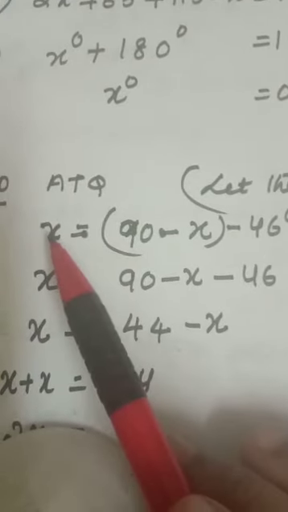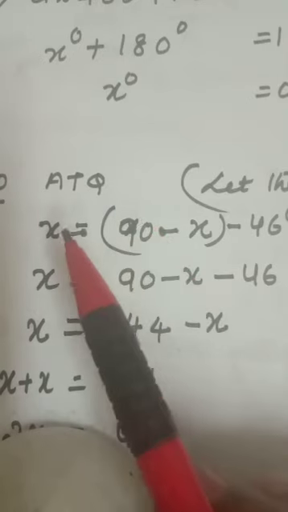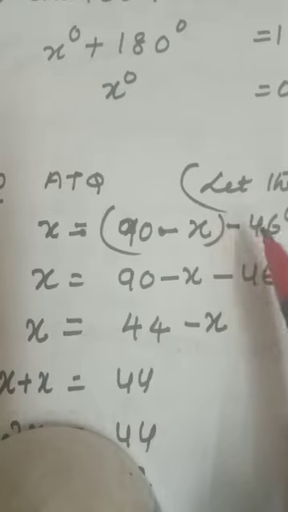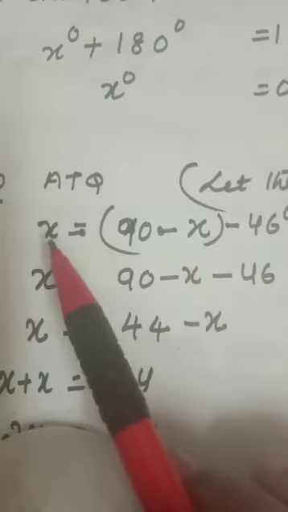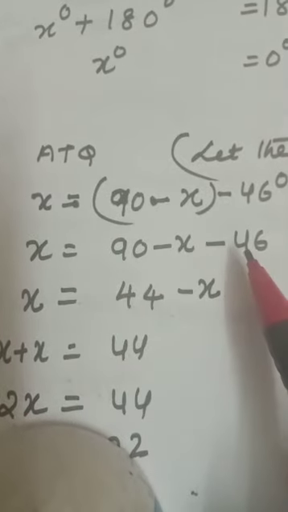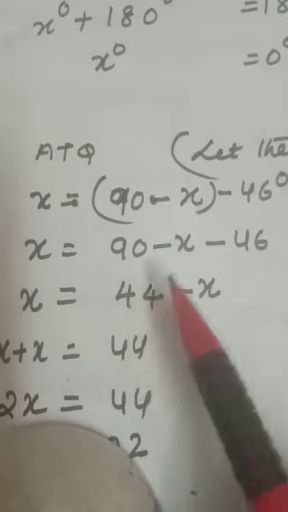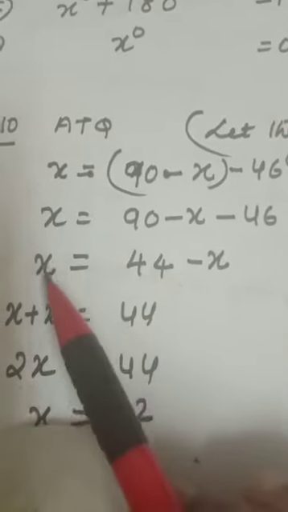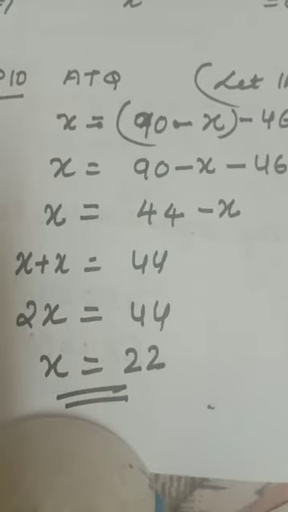Complement of an angle, I told you, how you will find it: subtract from 90 degree. So the complement of angle x is 90 minus x. So x equals 90 minus x minus 46. Solve it: 90 minus 46 is 44. Minus x will move to that side and become plus x. 2x equals 44, x equals 22.